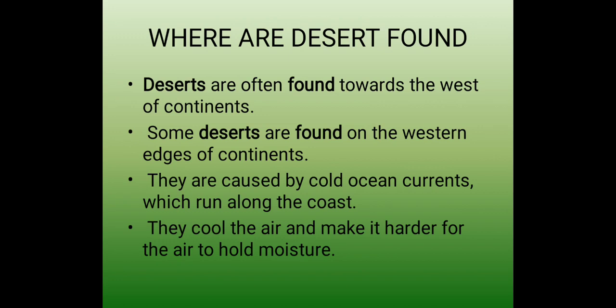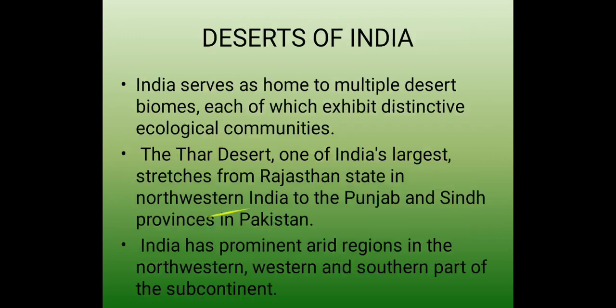Where are deserts found? Deserts are often found towards the west of the continents. Some deserts are found on the western edge of continents. They are caused by cold ocean currents which run along the coast. They cool the air and make it harder for the air to hold moisture.